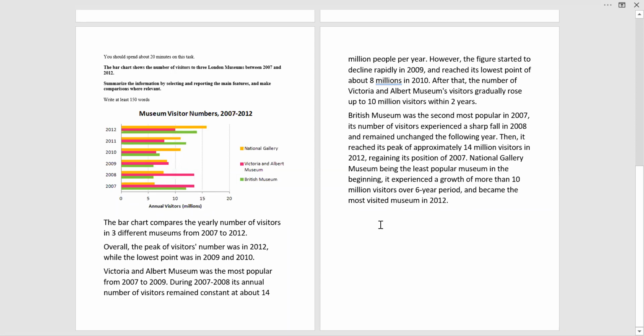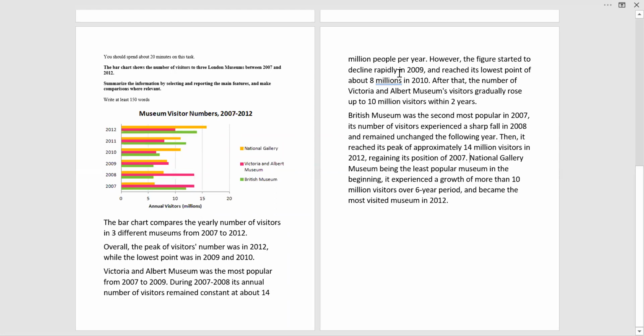And this is how, whatever large information, large data is given, we can just club that information and explain it in the given word limit only. So you see it beautifully covered all the 3 museums, explaining what is happening with the British Museum, the National Gallery, and the Victoria and Albert Museum. So it explained every position very clearly in the 2 descriptive paragraphs, and overall told that the peak visitor count was in 2012, the least was in 9 and 10. That is the general trend we are just taking out from this one.